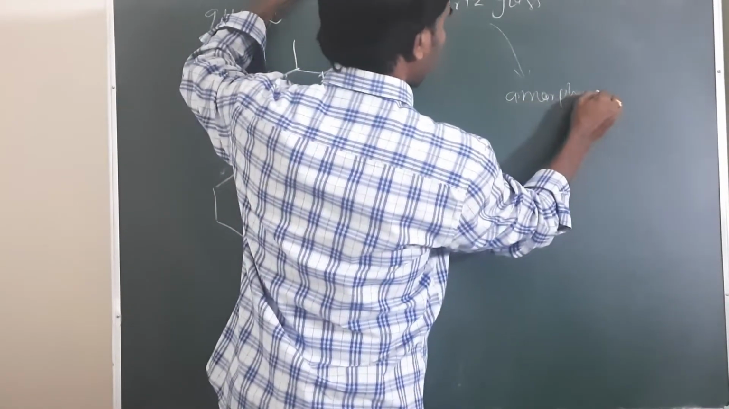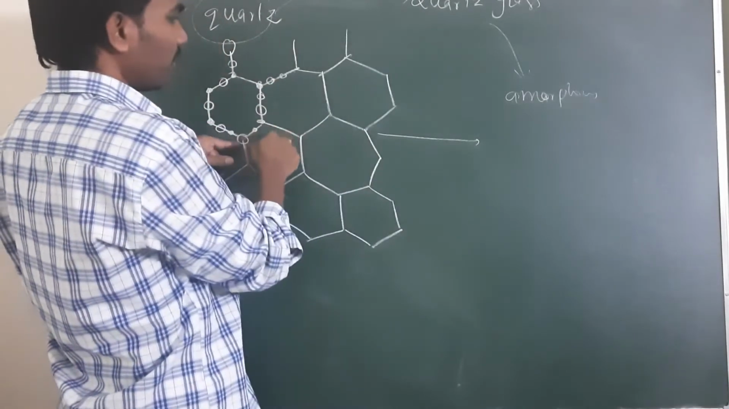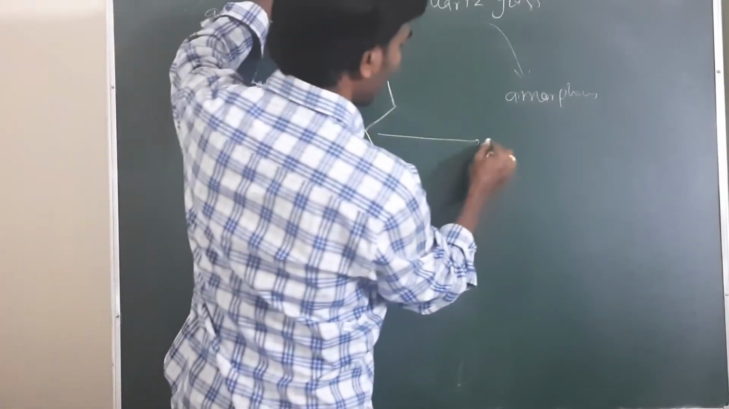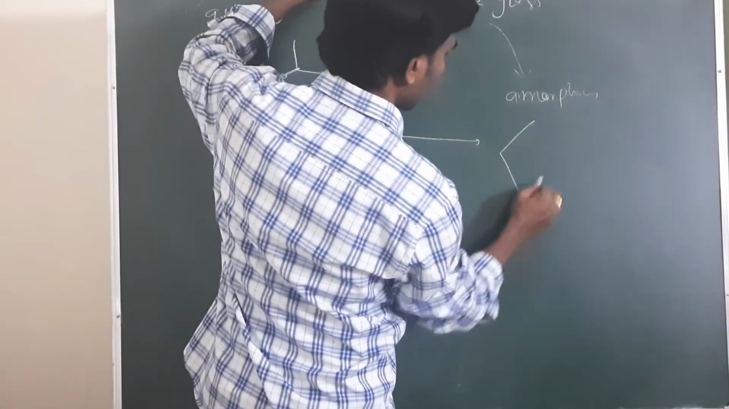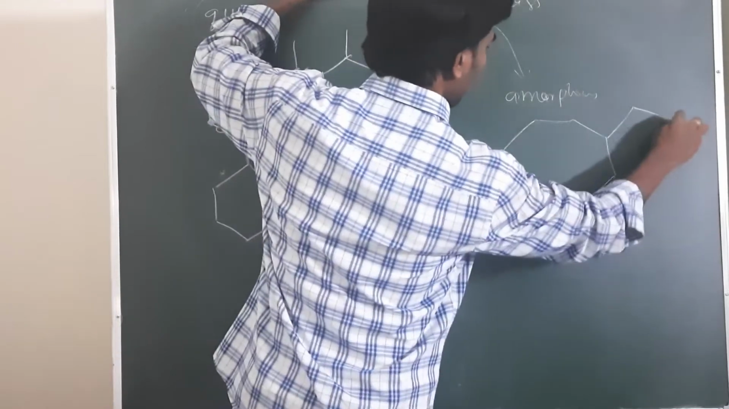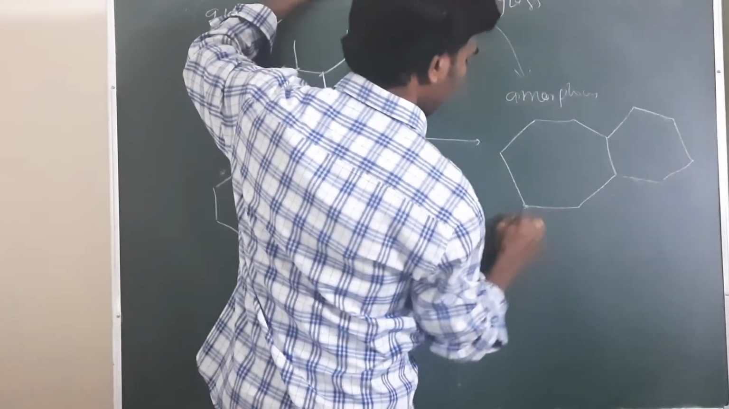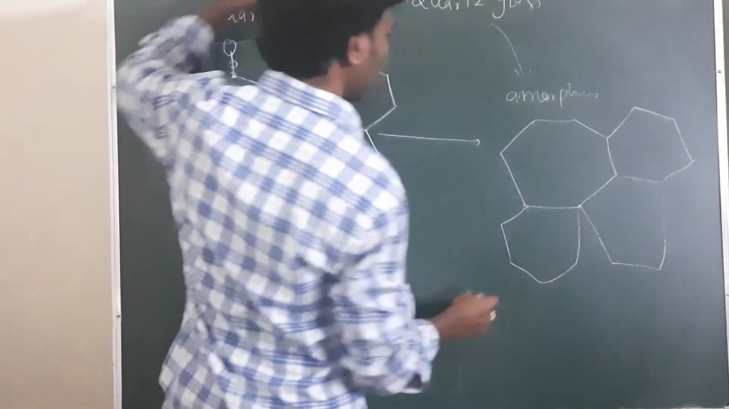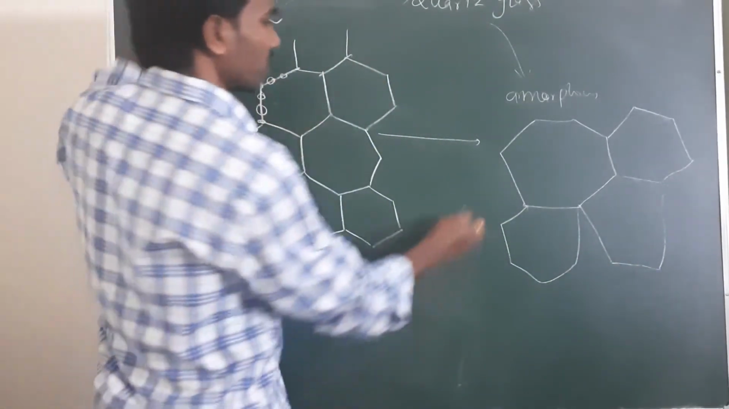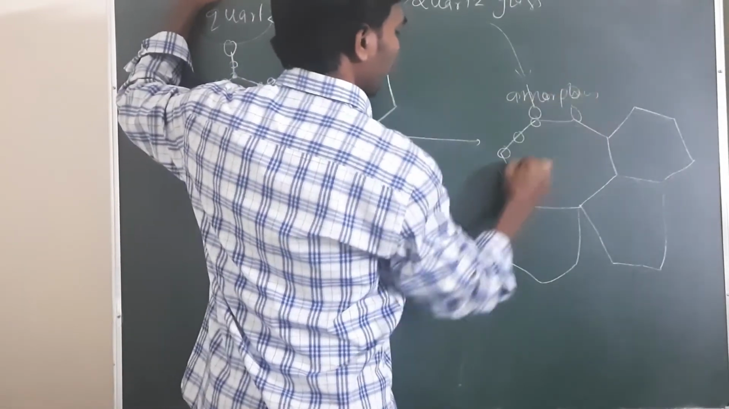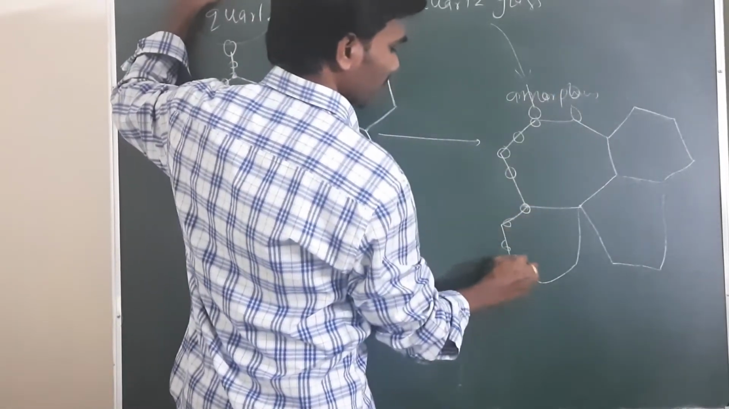So in case of amorphous, this regular arrangement will be disturbed. This total structure will be disturbed and it is going to form this type of short range distances. This geometry will be disturbed and it will form some short range order like this. So a regular pattern is not possible in case of amorphous solids.